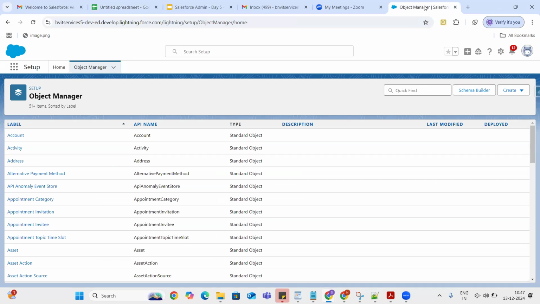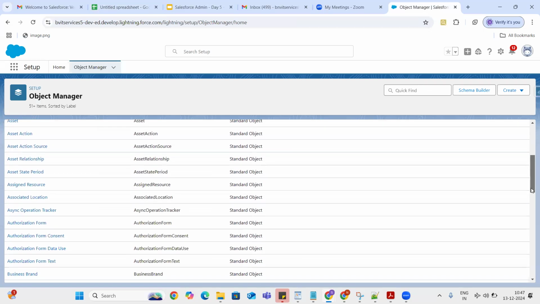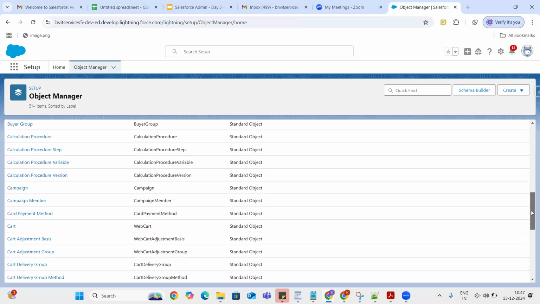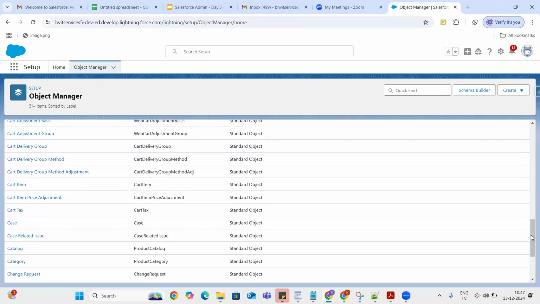In Object Manager, you see accounts, activities, address, assets. All these are the standard tables, like contacts, accounts, campaigns, cases. As I told you, Salesforce by default provides you the Sales Cloud, Service Cloud, Marketing Cloud, Finance Cloud.